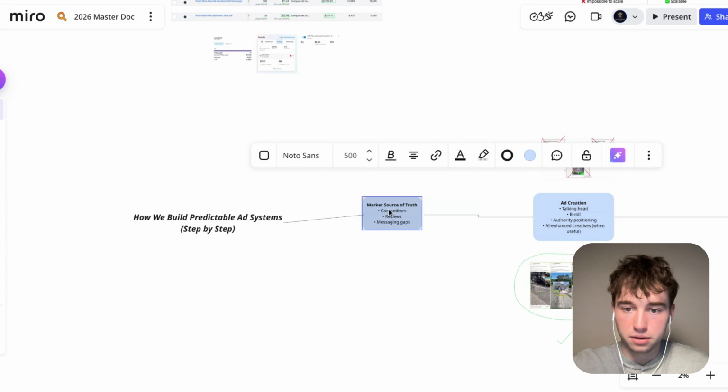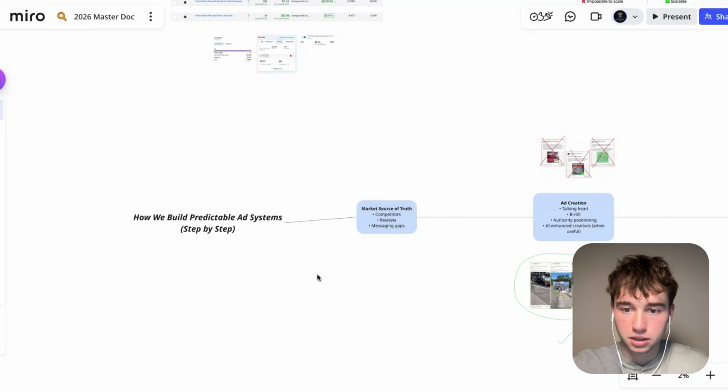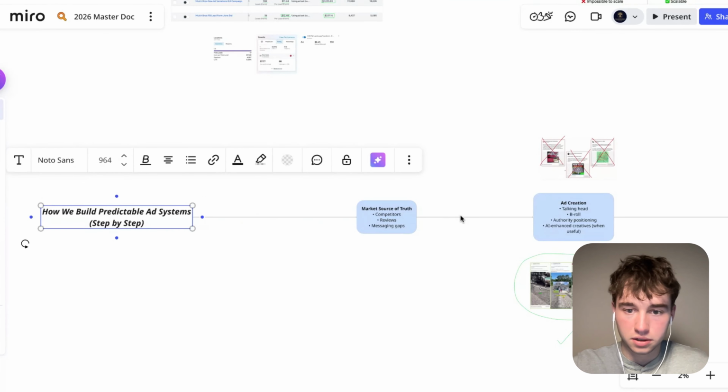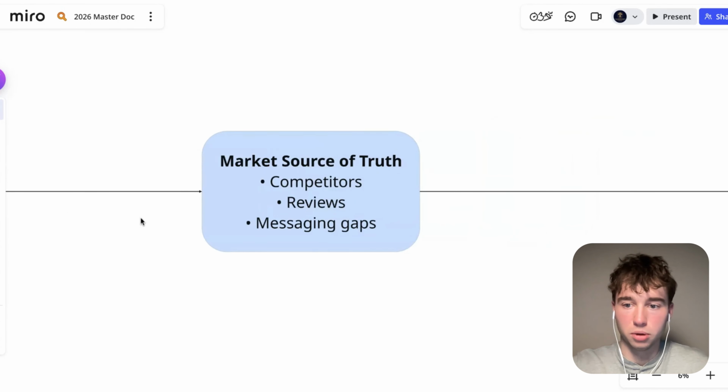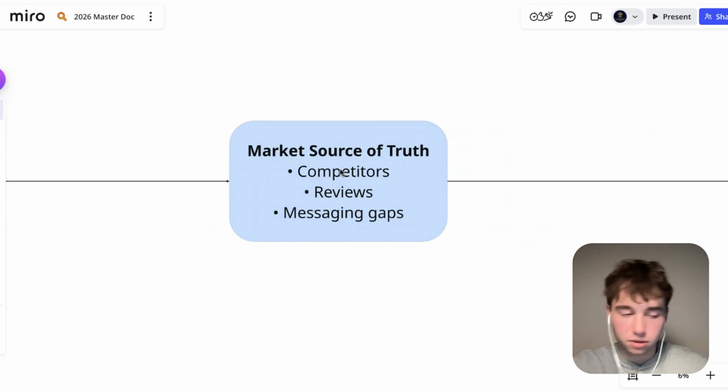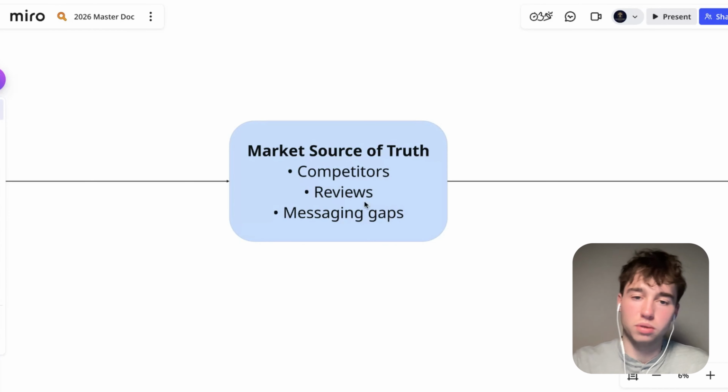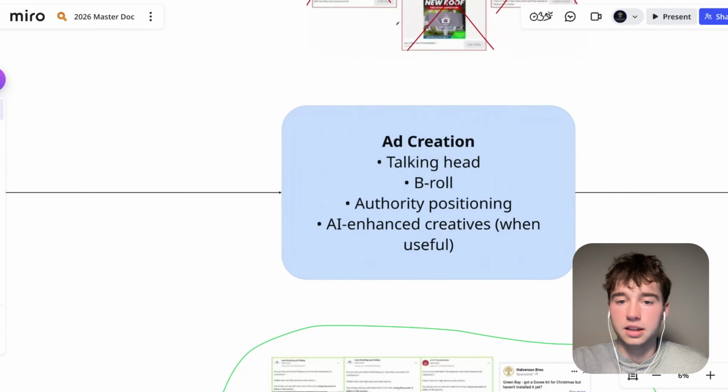Let me get this a little bit better formatted so we can keep things spaced out a little nicer here. Right, so okay, here's how we build predictable ad systems. First we do a market source of truth. So we figure out what your competitors are doing, how they're running their ads right now, what's working in your market. We take clients that we already have, model what's working for them, and create a giant document of source of truth on what your market looks like right now, what prospects are craving. What does the market want to see, what are your competitors doing as a result, and are they seeing success?